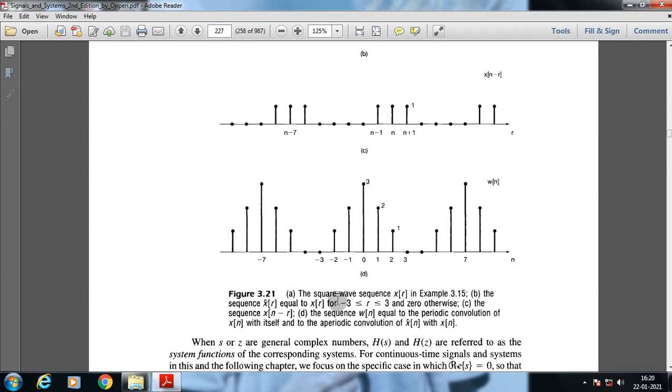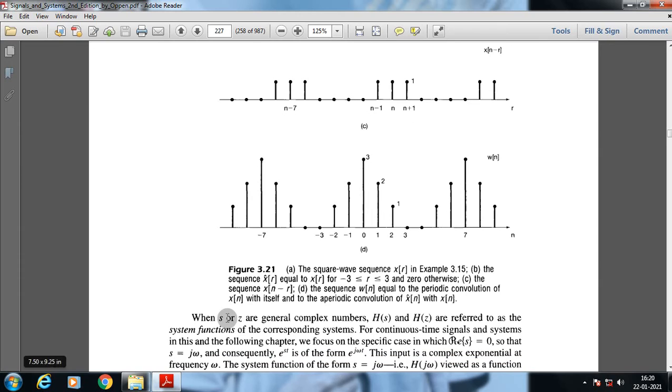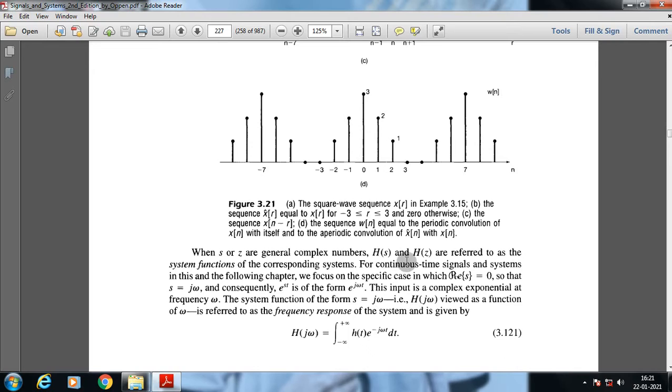Now the square wave sequence x of n, example 3.5. So when s or z are general complex numbers, H of s and H of z are referred to as the system functions of the corresponding system. For continuous time signals and systems in this and the following chapter, we focus on the specific case in which the real part of s is 0, so that s is equal to j omega, and consequently e to the power st is of the form e to the power j omega t. This input is a complex exponential at frequency omega. The system function H of j omega, viewed as a function of omega, is referred to as the frequency response of the system and is given by